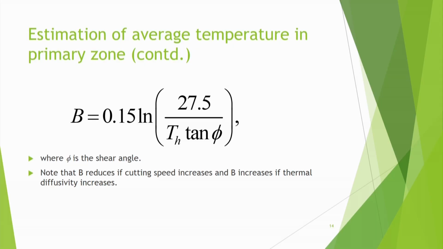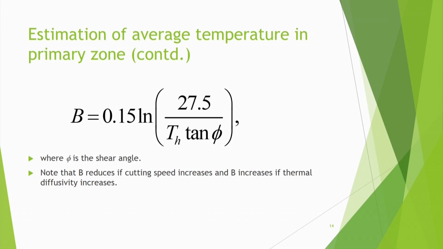The same thing happens here. Suppose the cutting velocity is very high, so the tool is moving very fast across the workpiece, then heat does not have enough time to go into the workpiece, so B reduces. Similarly, if the thermal diffusivity increases, suppose the material has very high conductivity and diffusion is very fast, in that case B will increase also. So B is basically inversely proportional to the thermal number. It tells me many things.